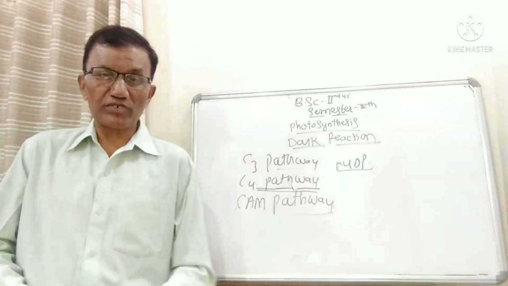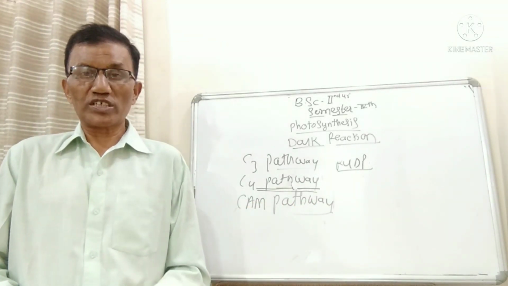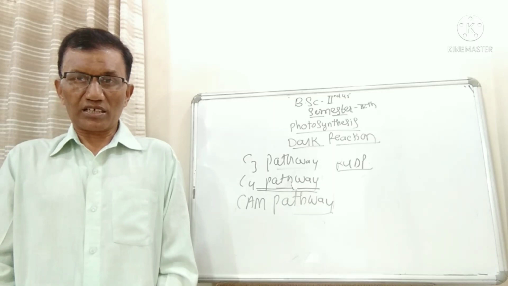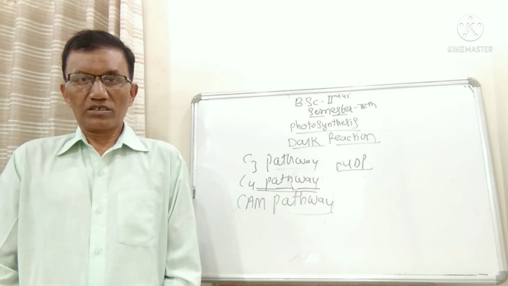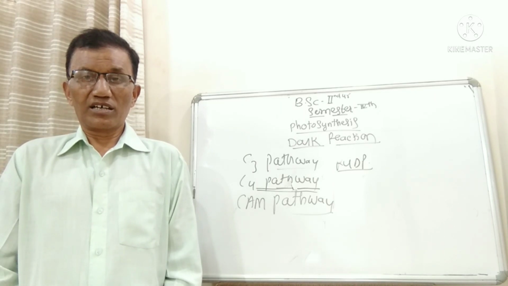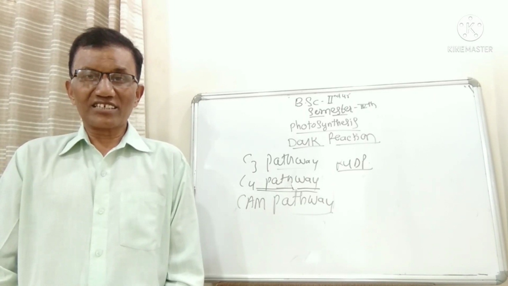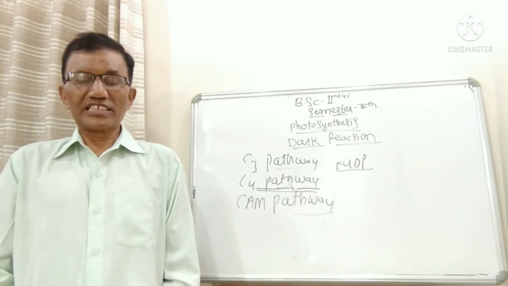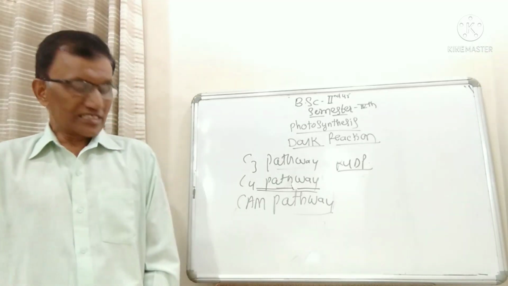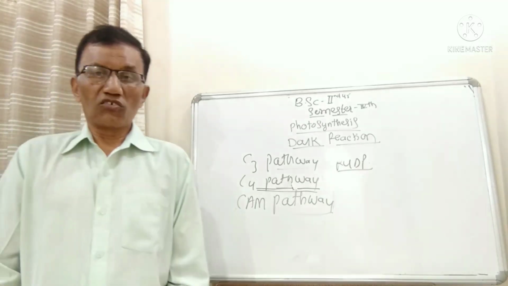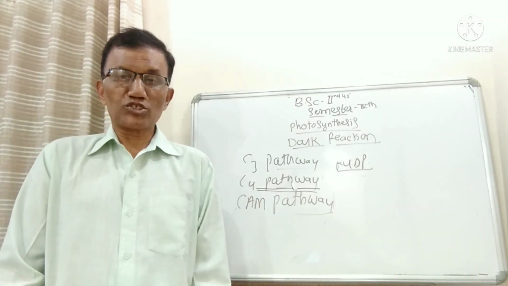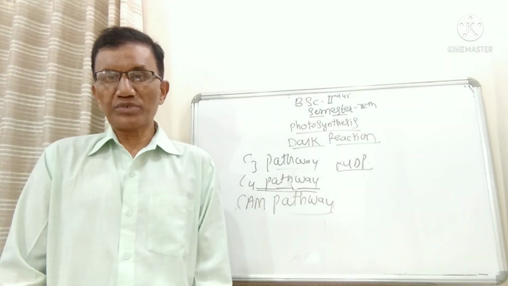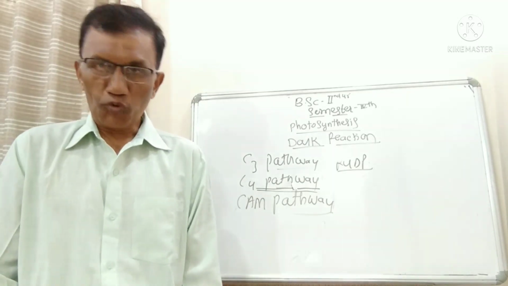Now there is one more pathway that is known as the CAM pathway, crassulacean acid metabolism. In most deserts, the plants which are growing in desert areas, where there is a scarcity of water, during the day period the stomata are closed, during the night period the stomata are open.